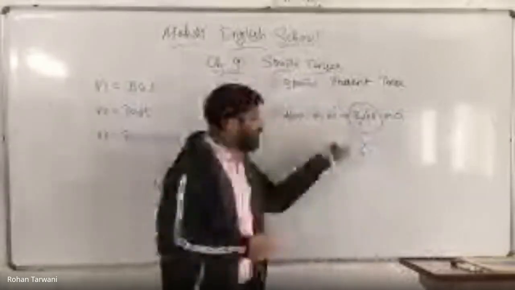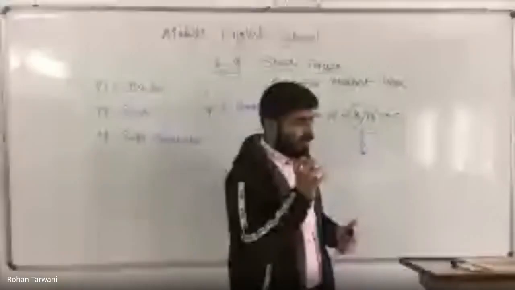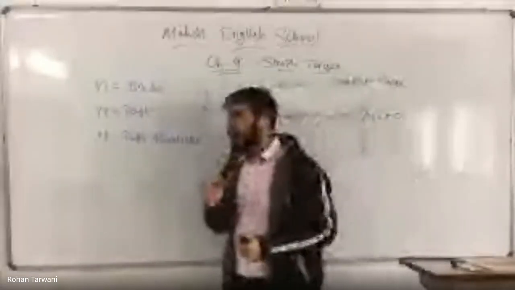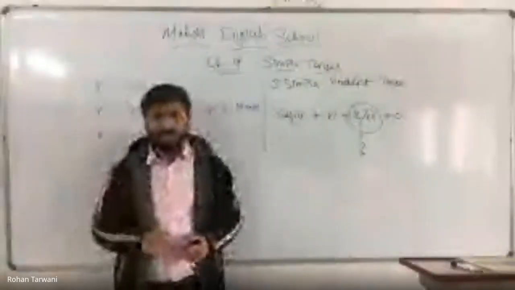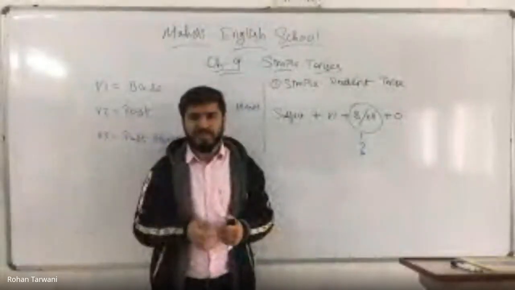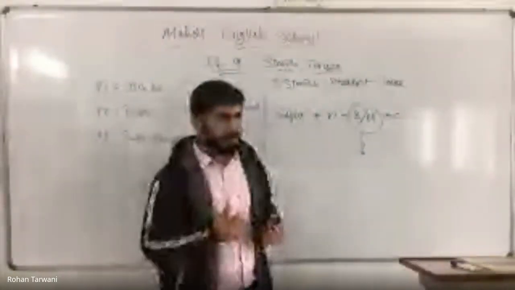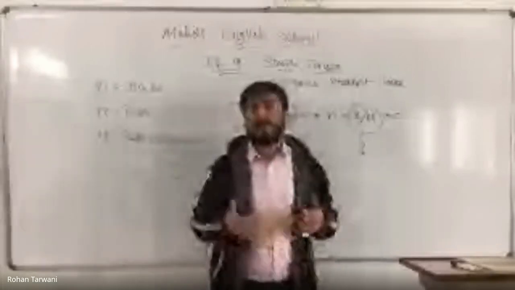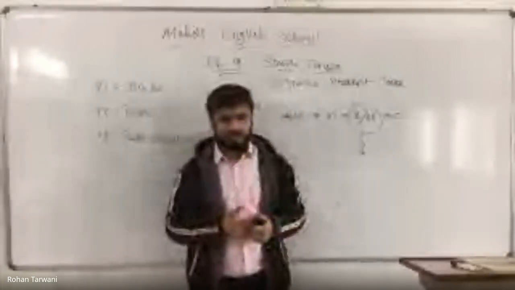When do we have to add S or ES? At the end of the verb, S or ES is there. Fight will become fights. Drink will become drinks. Run will become runs. Play will become plays.